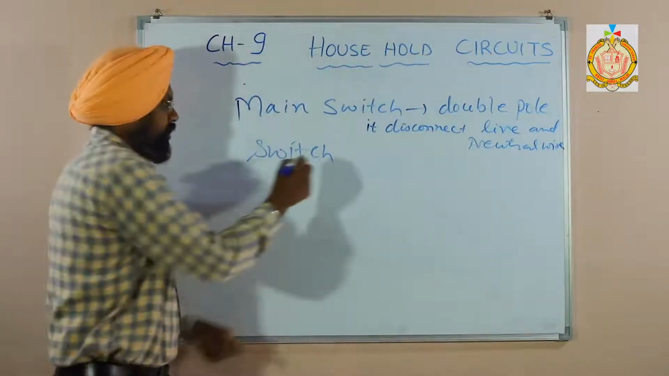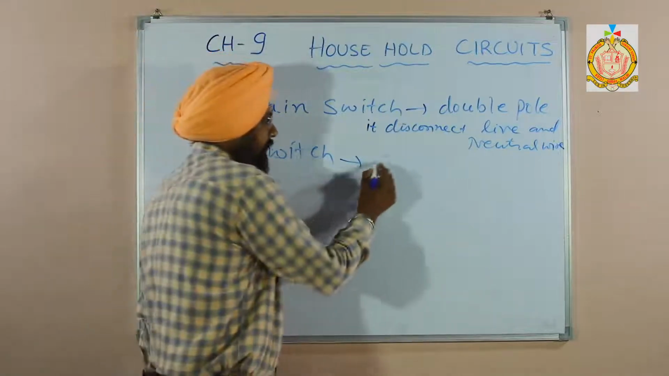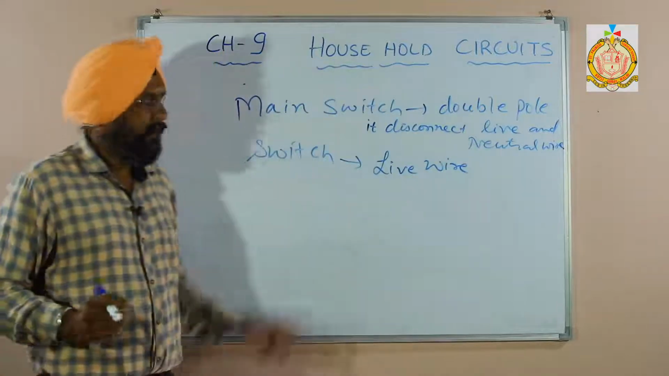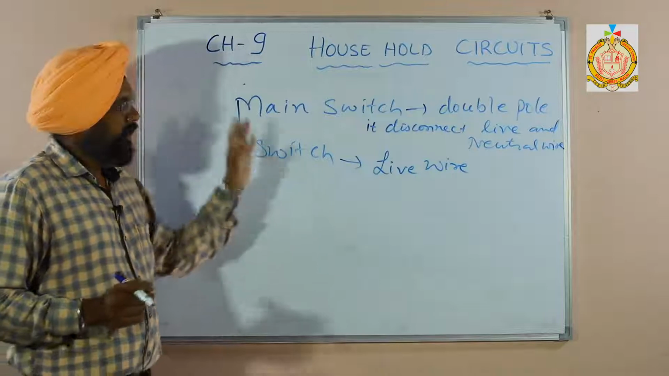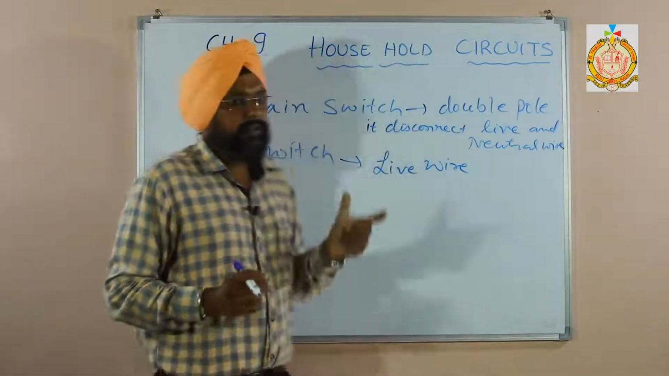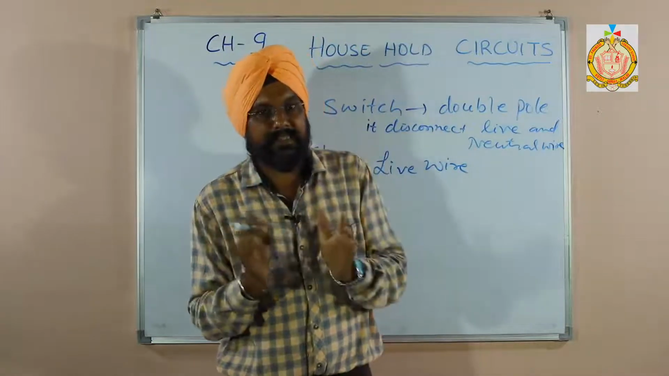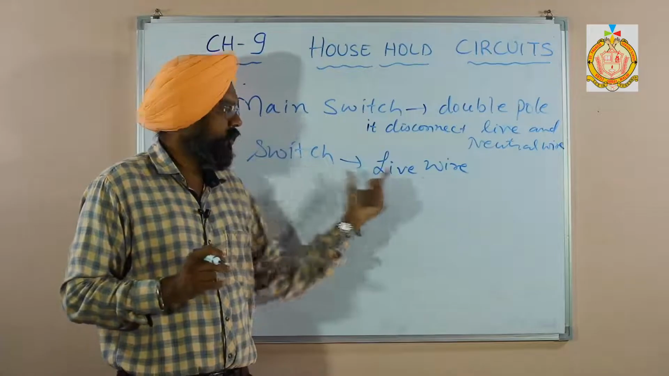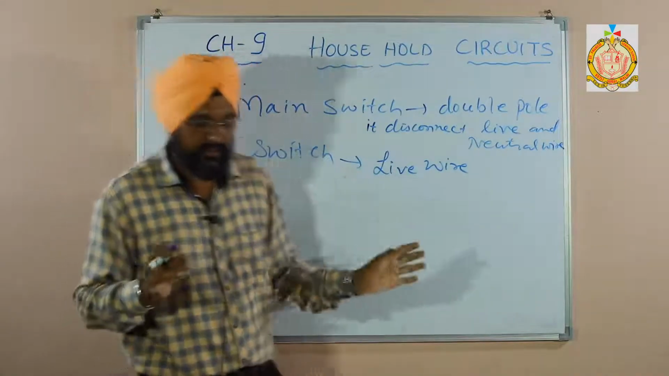Whereas the switch only disconnects the live wire. This is the main difference between the main switch and the switch. In the meter box, we have connected that. In the next video we will discuss why we always use the switch in the live wire. It is a very important question and we will discuss it.